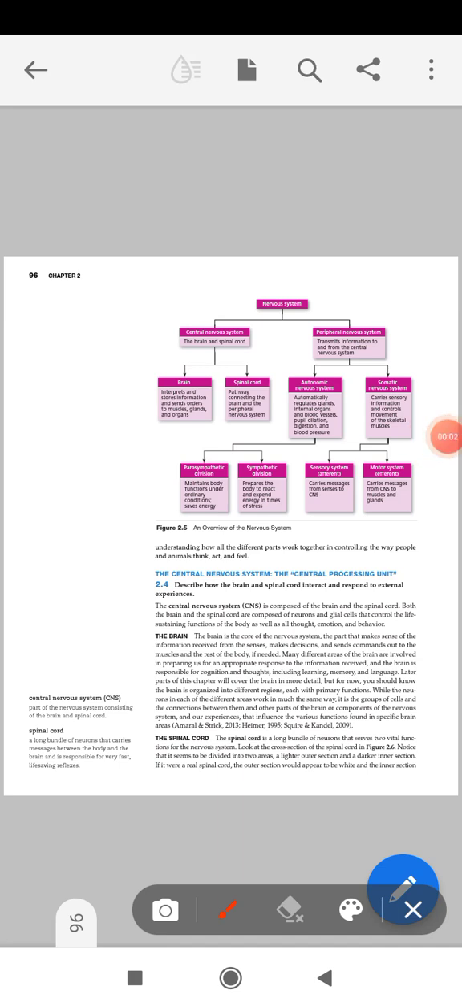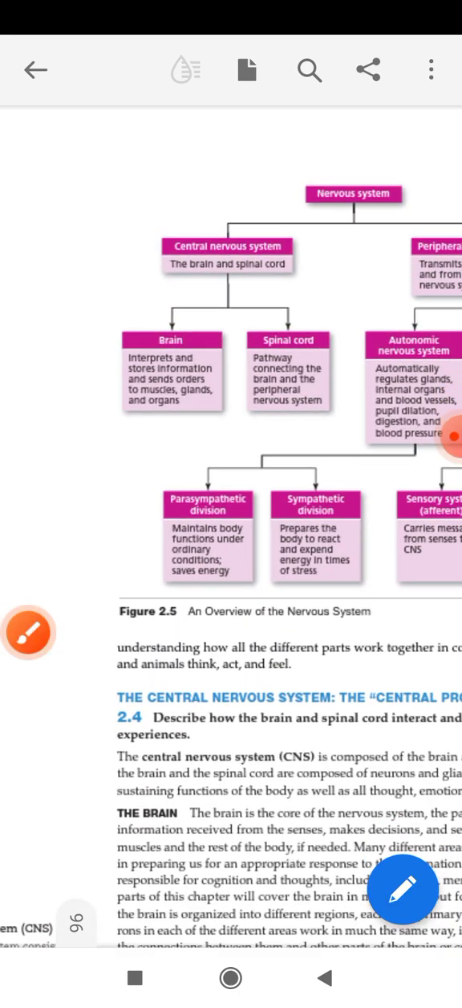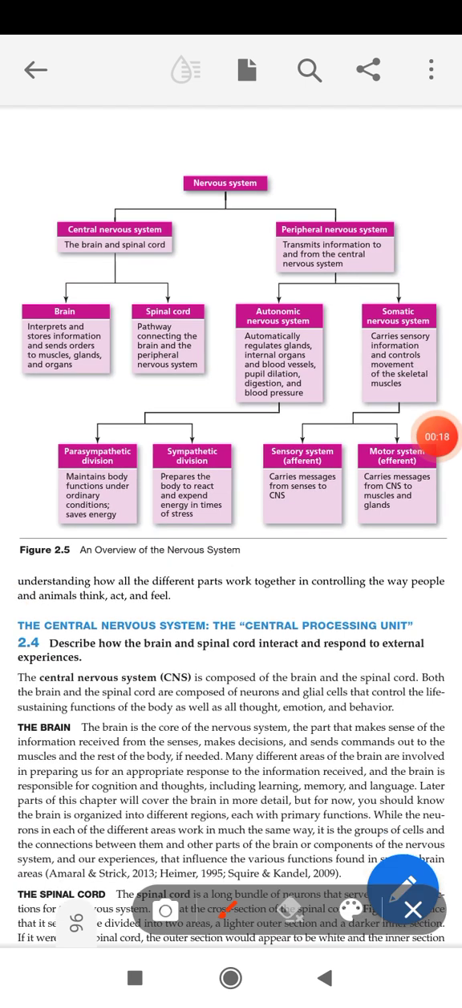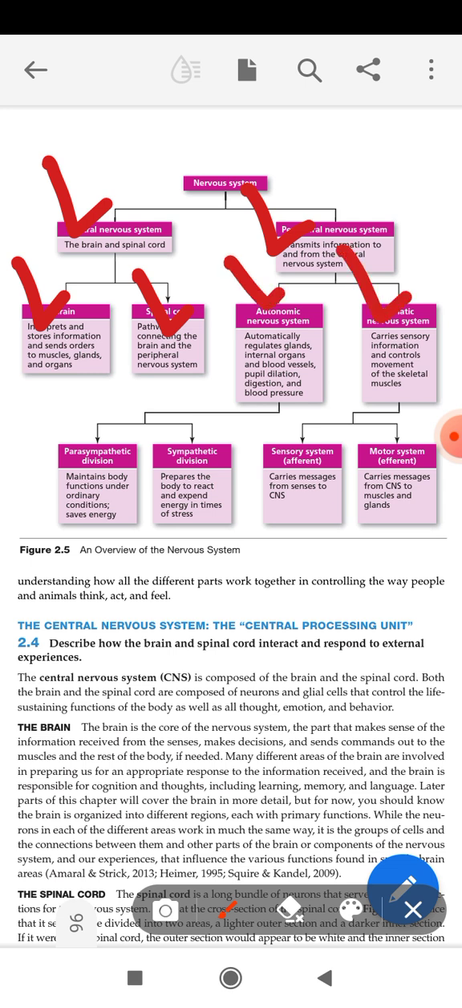Okay, we were here in our previous class. We had seen that there is our nervous system. This will be divided into two parts, that is central nervous system and peripheral nervous system. Central nervous system will consist of brain and spinal cord. Peripheral nervous system will consist of autonomic nervous system and somatic nervous system.